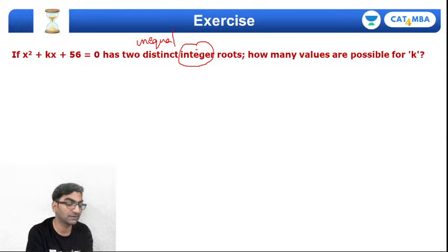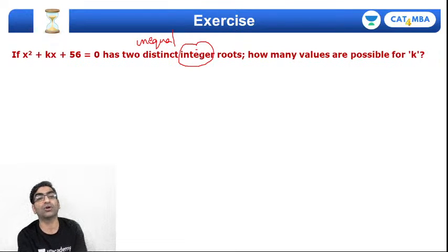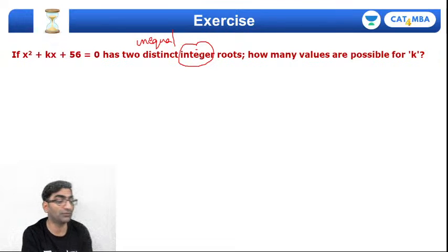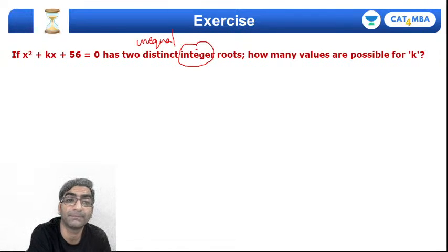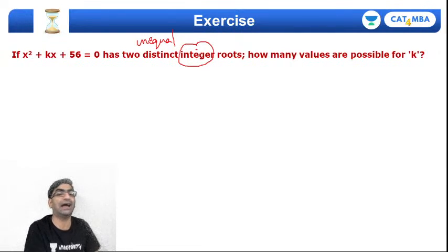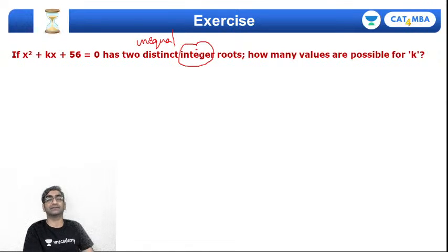Challenge question. Anybody watching live, give me a shout if you're able to get the answer to this one. X square plus kx plus 56 equals 0 must have distinct, as in unequal, integer roots.